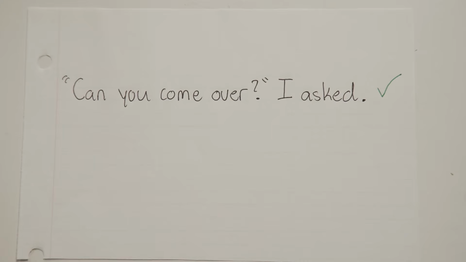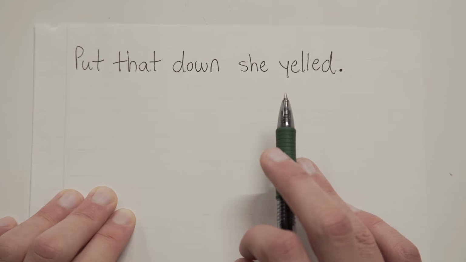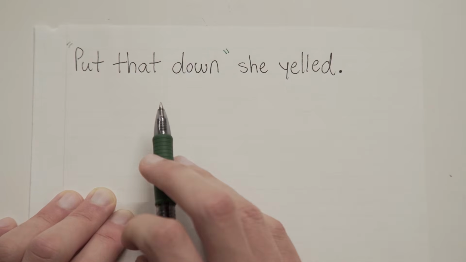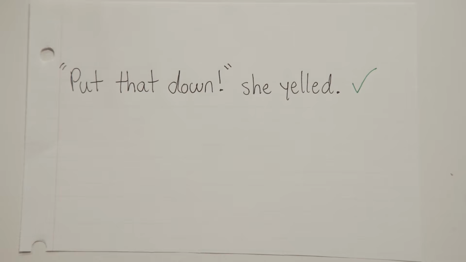The same thing is true for when people are shouting. Put that down, she yelled. We do our thing here. Our speaker tag is she yelled. The rest of the sentence makes sense. We put up our quotation marks, but I don't actually want a comma here. Why? Well, because this is somebody shouting. And if that's the case, I should be using an exclamation point. So let's try a few examples here.